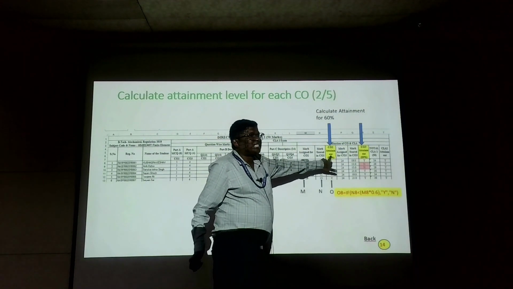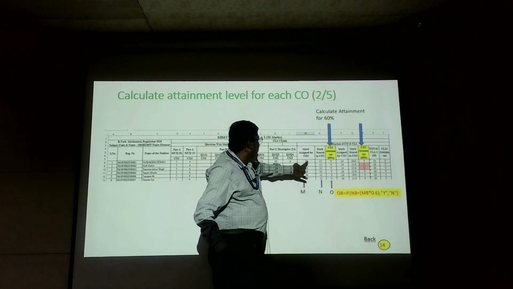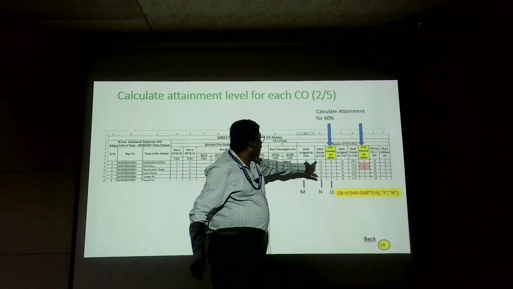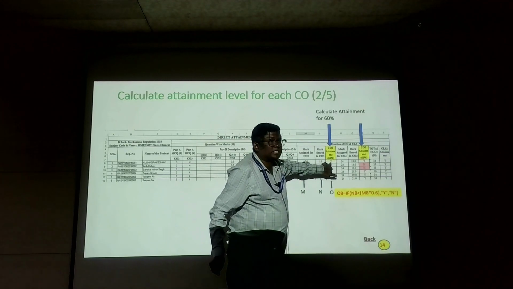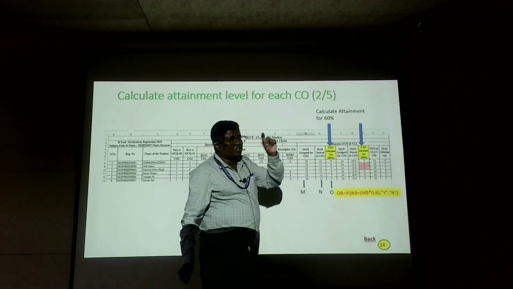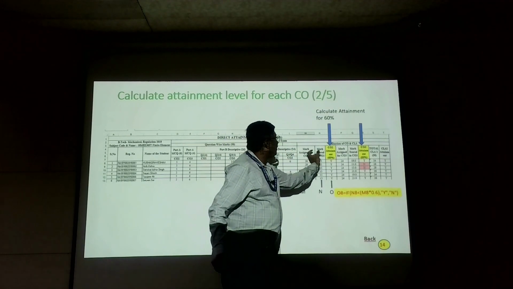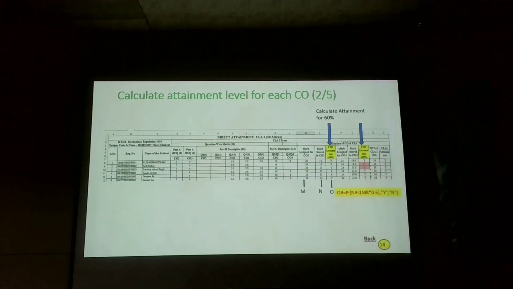See, if 60% is attained, we are assuming that the student has attained. Previously 26 marks, 50% is 30. More than 30 we said yes. Now 26 multiplied by 0.6, whatever the value is coming, compare with 26. If it is higher than that, then it is considered as yes. Previously, suppose out of 7 questions you answer 5 questions, only that particular CO will come. So now it is equalized.